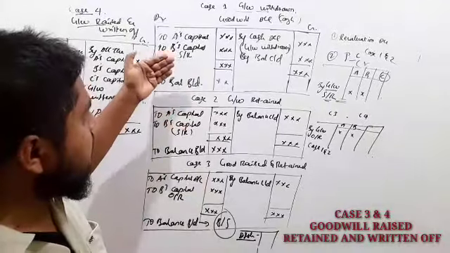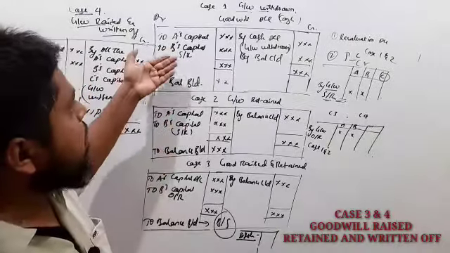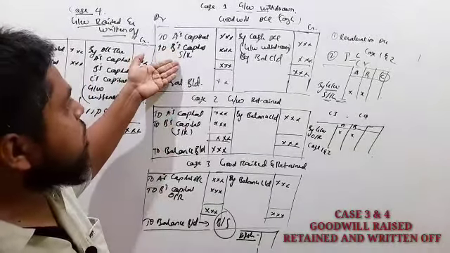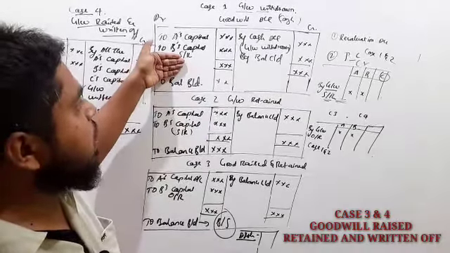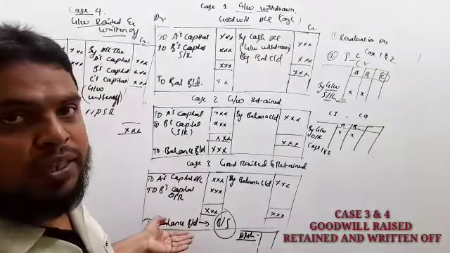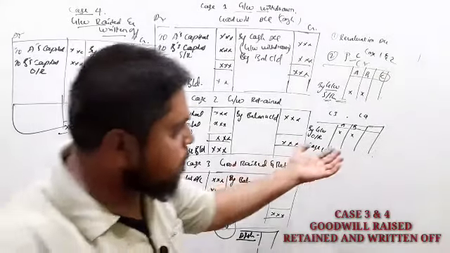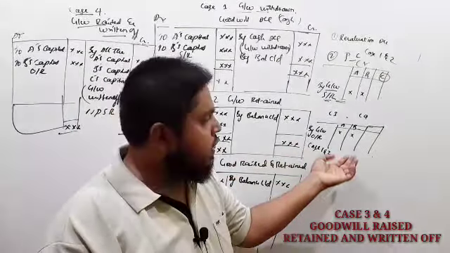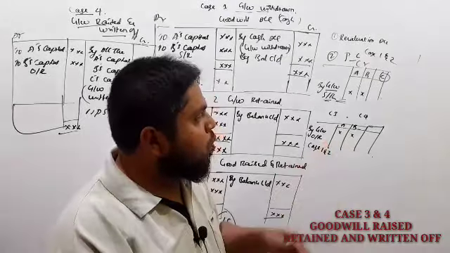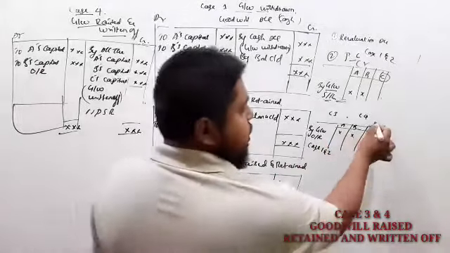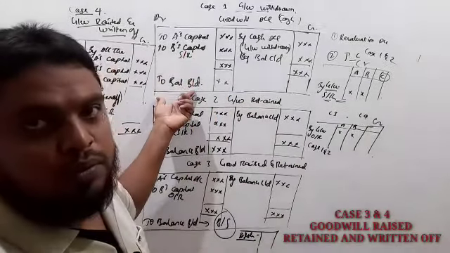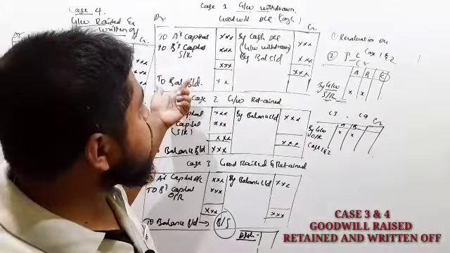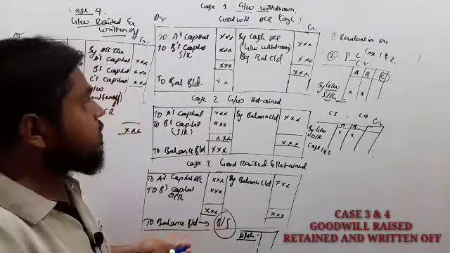See, all in debit format. This debit side means we have shared the goodwill amount among the old partners with the help of partners' capital account. Under partners' capital account, the goodwill amount we share on the credit side, and the same on the debit side we record. So this is the simple way.